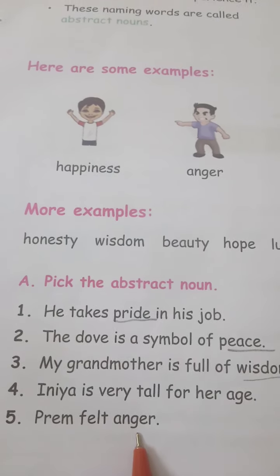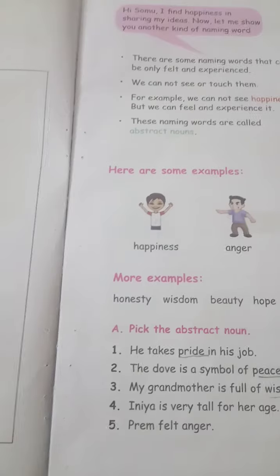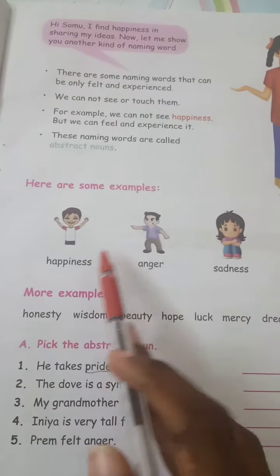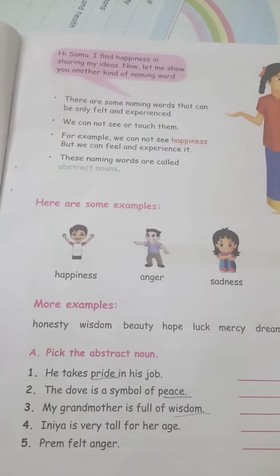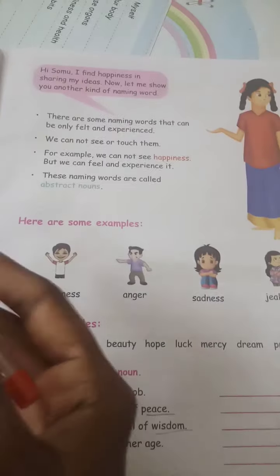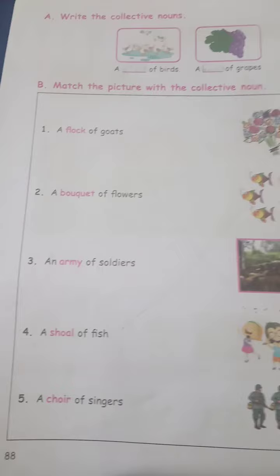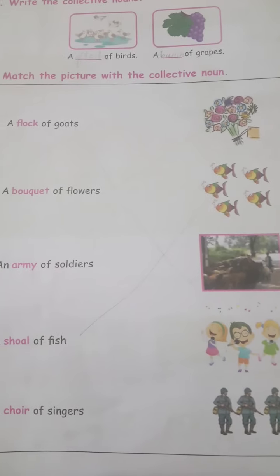Students, for today's homework, you will learn what is the abstract noun, what is the collective noun, and you will learn all the examples. What are the examples of abstract nouns? Happiness, anger, sadness, honesty, wisdom, beauty, hope. These are abstract nouns. And what is the collective noun? I gave the definition. And you will learn these words: a flock of goats, a bouquet of flowers, an army of soldiers, a shoal of fish, and a choir of singers. Your book activities are already completed, but still I am teaching so that you will gain the knowledge. What is the collective noun and what is an abstract noun?